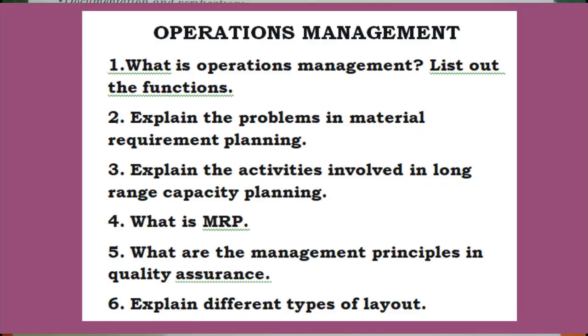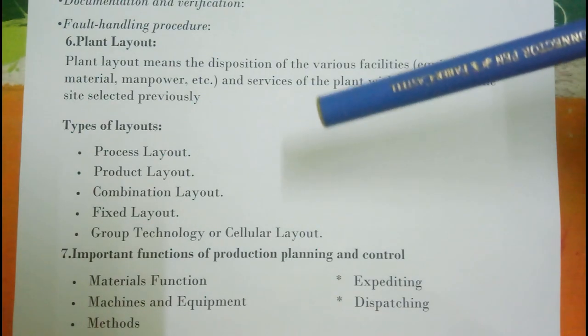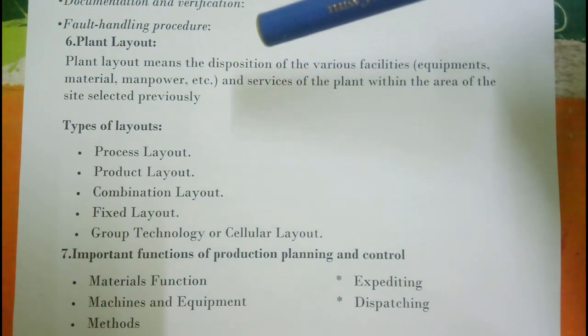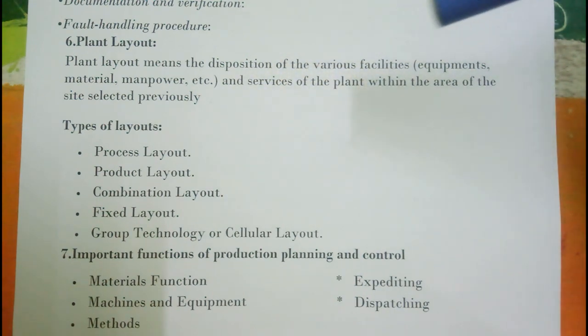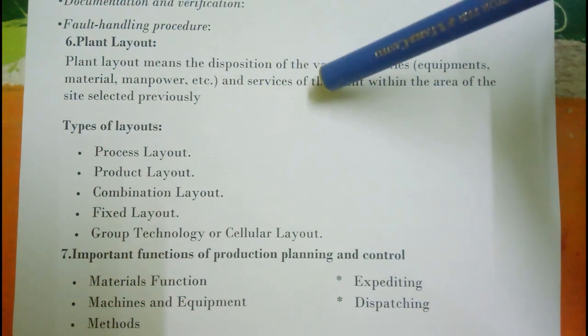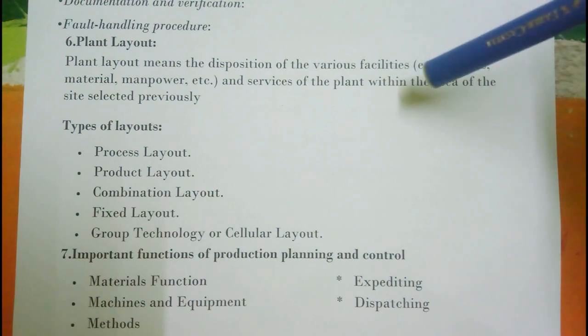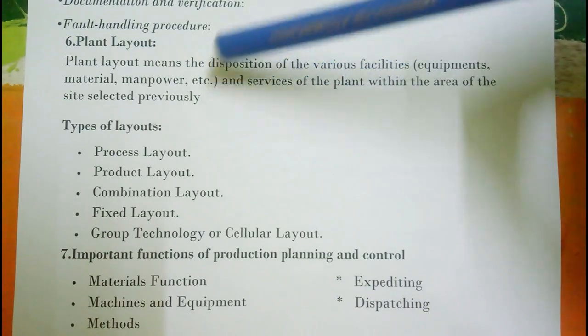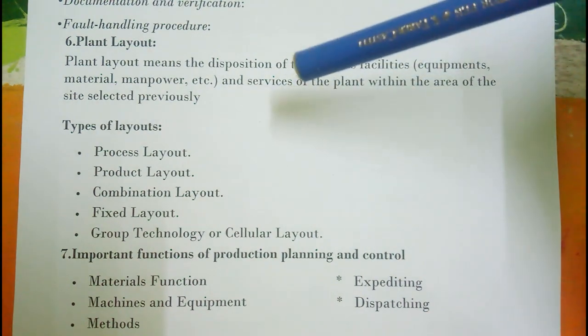Question number 6. Explain different types of layout, that is plant layout. So here meaning for plant layout. Plant layout means the disposition of the various facilities, equipments, material and manpower, etc. and services of the plant within the area of the site selected previously. This is called plant layout.